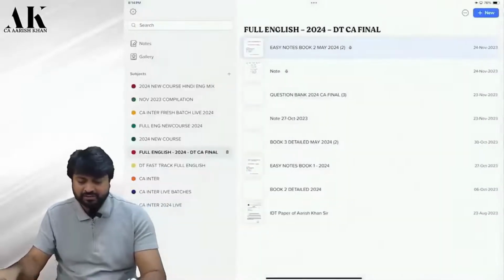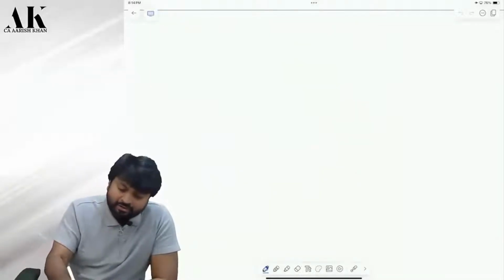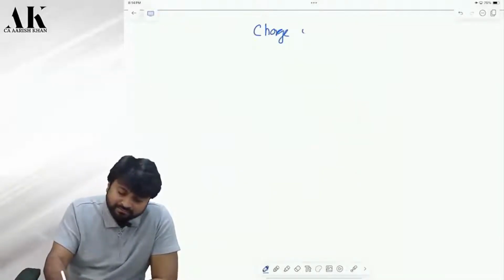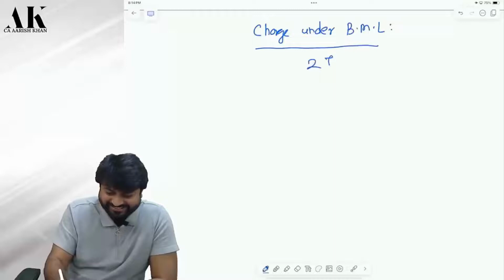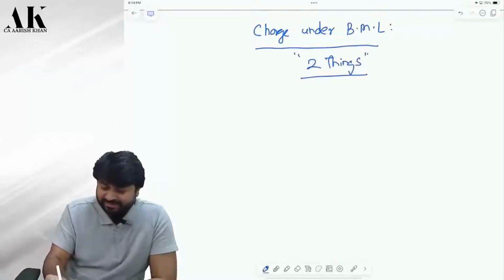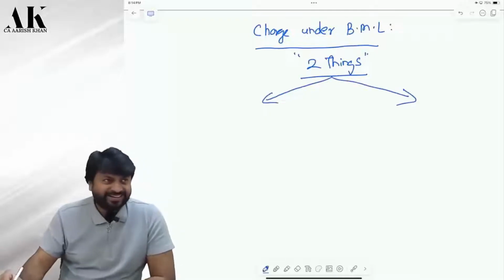Now listen carefully. See here, see here, see here. The charge under black money law is on two things. Is on. That is the reason I like Palani. You are a very, very interactive person. Right, Palani?